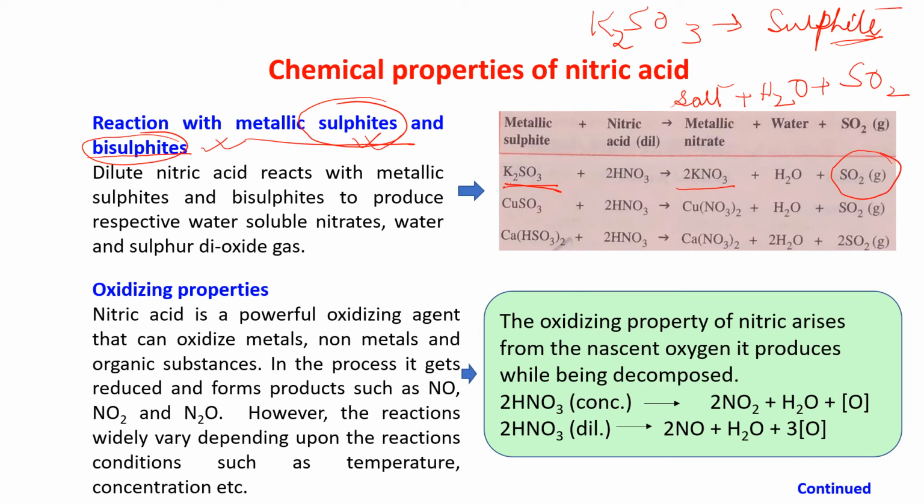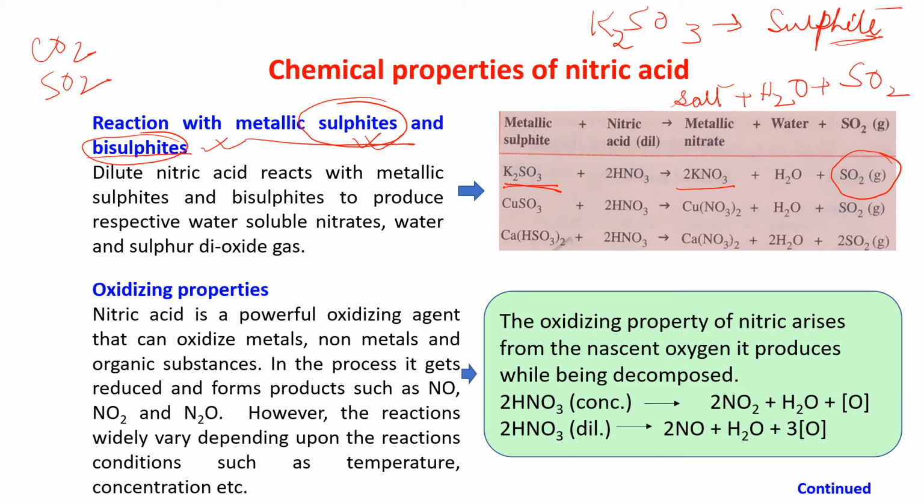For carbonate and bicarbonate, the gas is coming out as CO2. Now here the gas is coming out as SO2. Salt and water are common. For carbonate and bicarbonate, the gas is CO2. For sulfite and bisulfite, the gas is SO2. Okay?